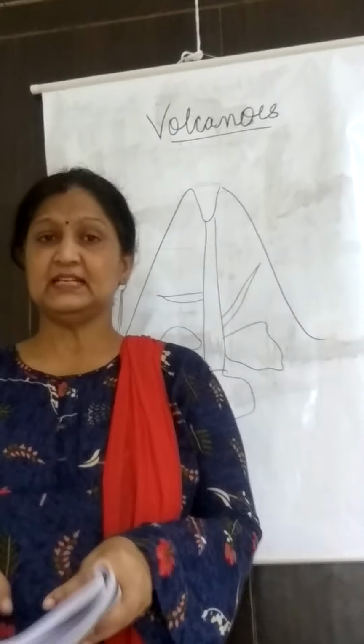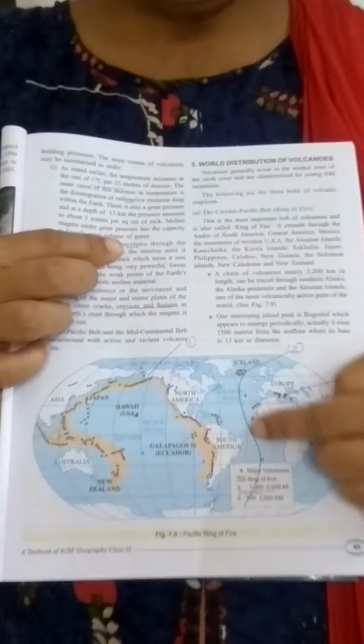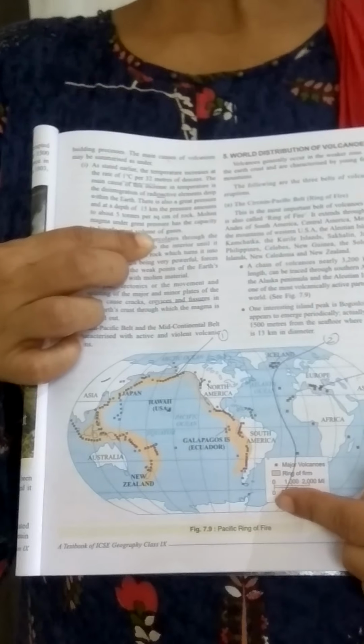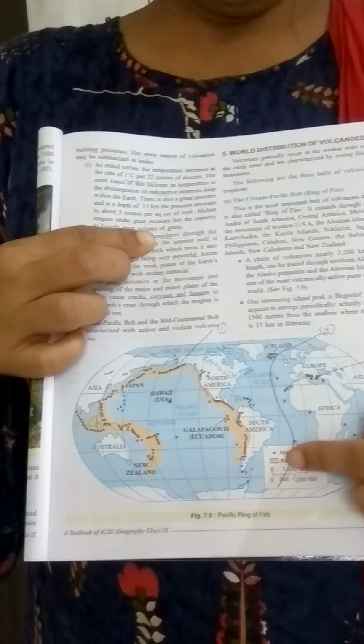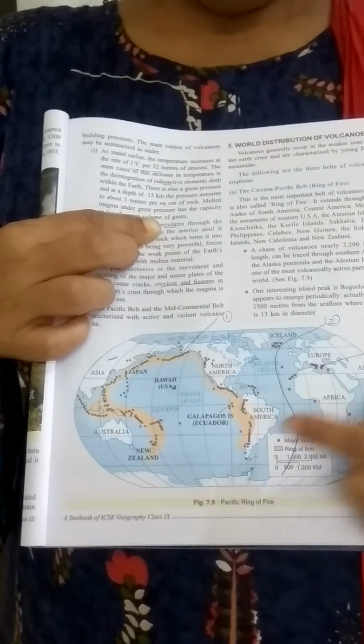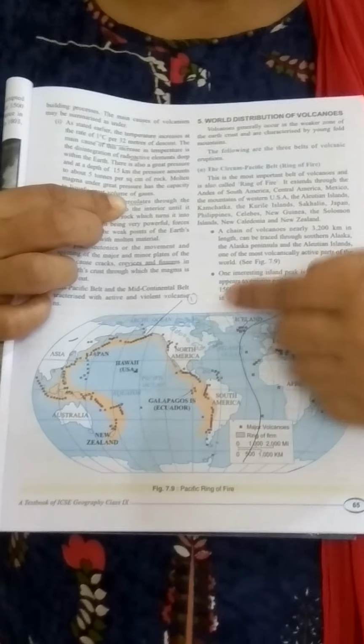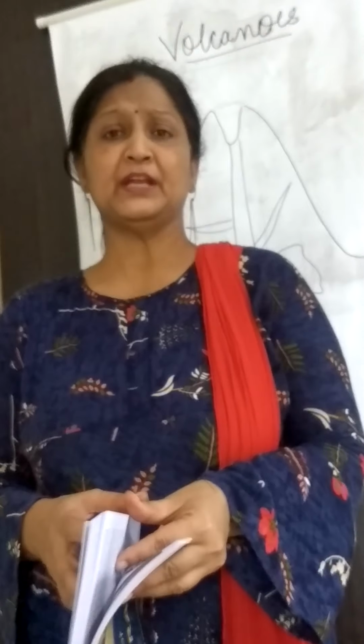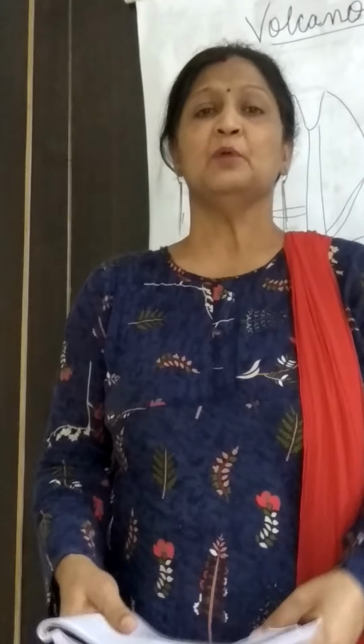Now the next region lies in the Atlantic Ocean. Some volcanoes are there, between the western side of Africa and the eastern side of North America and South America. Many active volcanoes are present in that region, and it is known as the mid-Atlantic belt because it lies in the interior of the Atlantic Ocean, almost in the center.